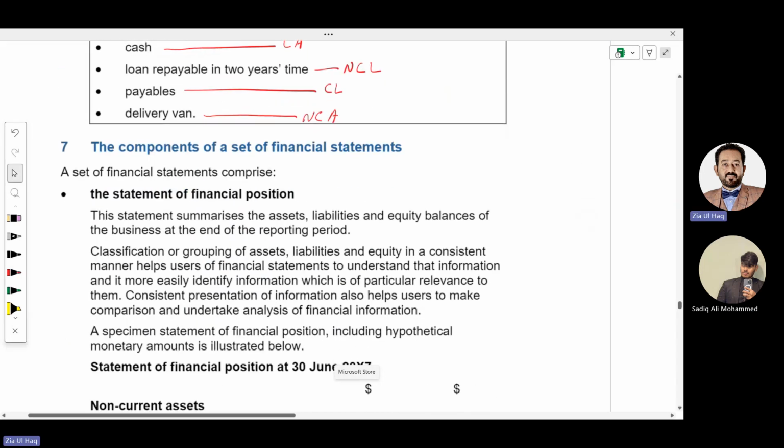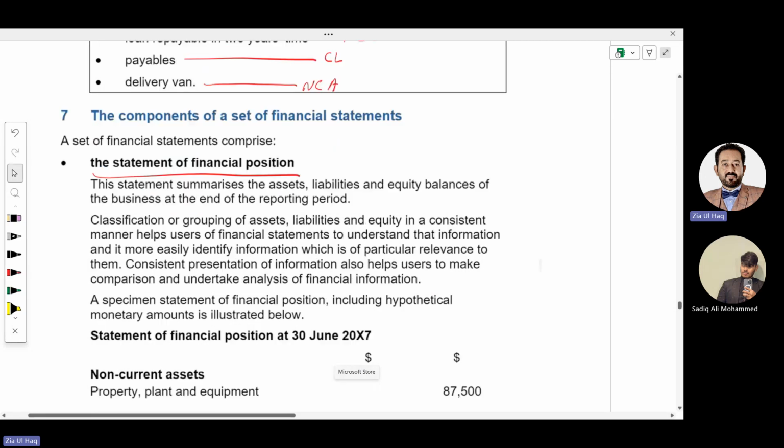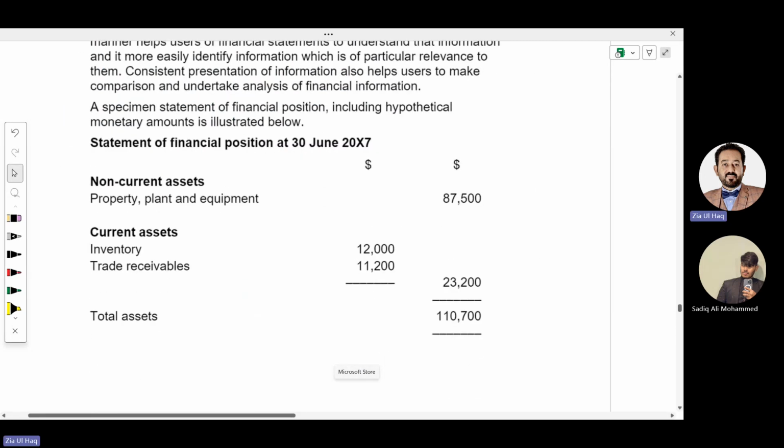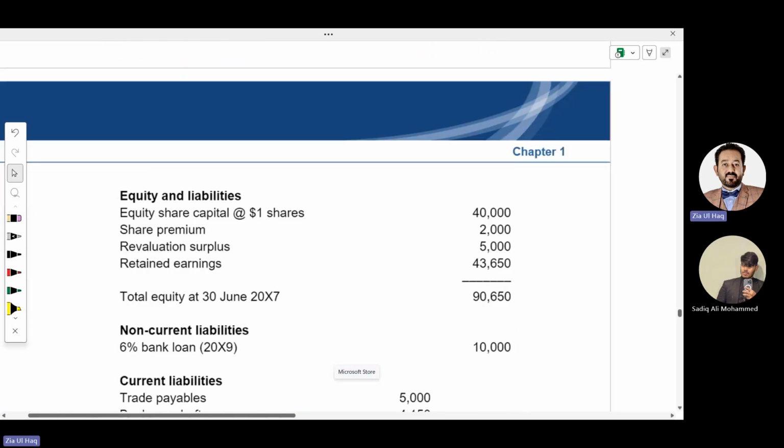So there are 5 components of financial statements. Statement of financial position: we have discussed how to prepare that. We will start with the non-current assets, where we record property, plant and equipment, meaning all tangible non-current assets, and then current assets: inventory, trade receivables. We will make the total of assets, and this total should be equal to the total of equity and liabilities. And then we record equity: share capital, share premium, revaluation surplus. What are these things? We will learn in future.